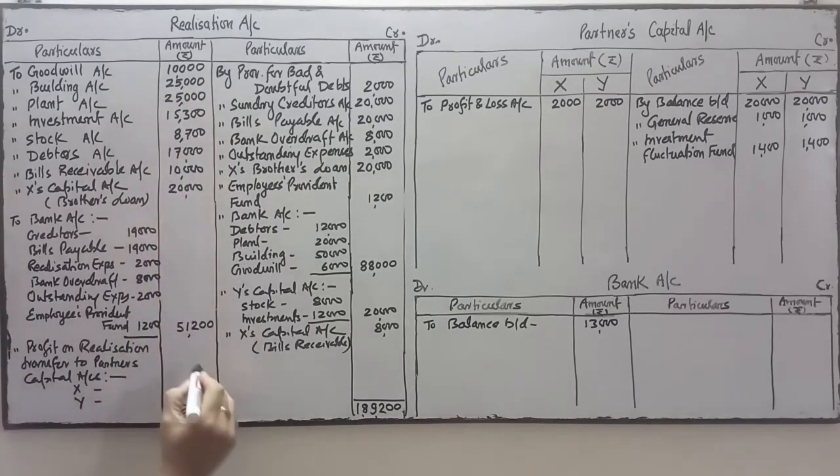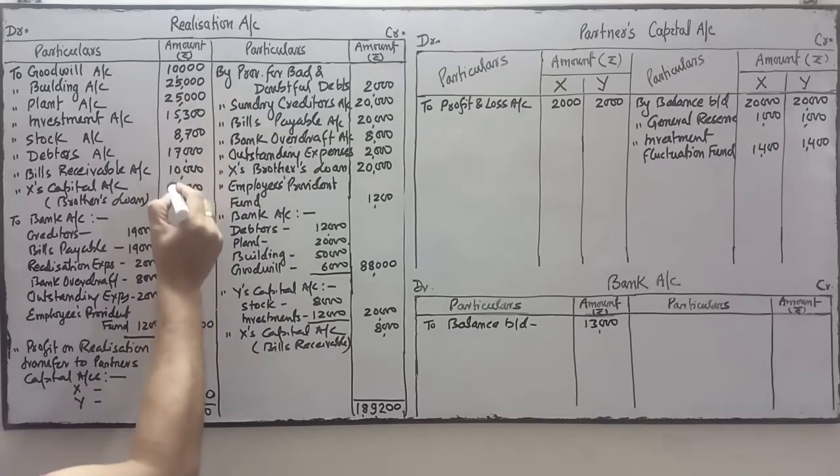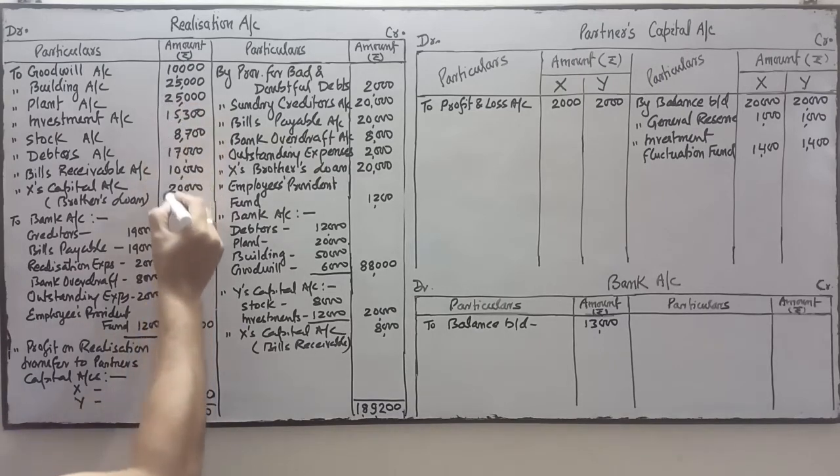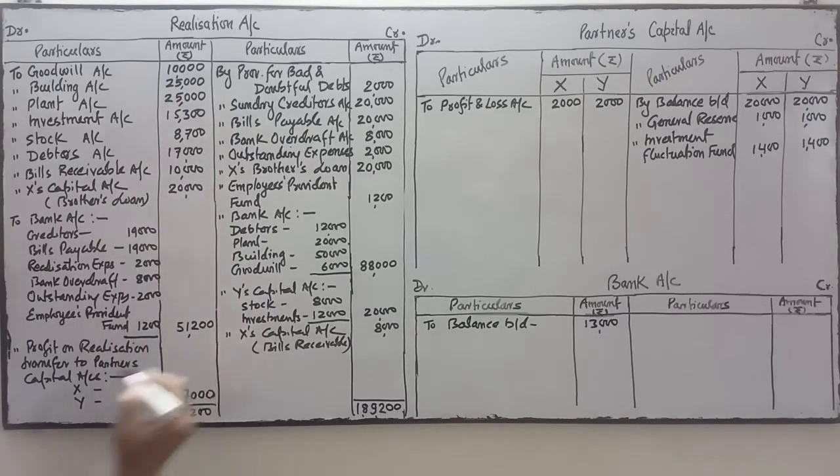Now come over here. Total 7,000. So 7,000 is the profit. This profit will be divided equally, 3,500 and 3,500 in equal proportion.